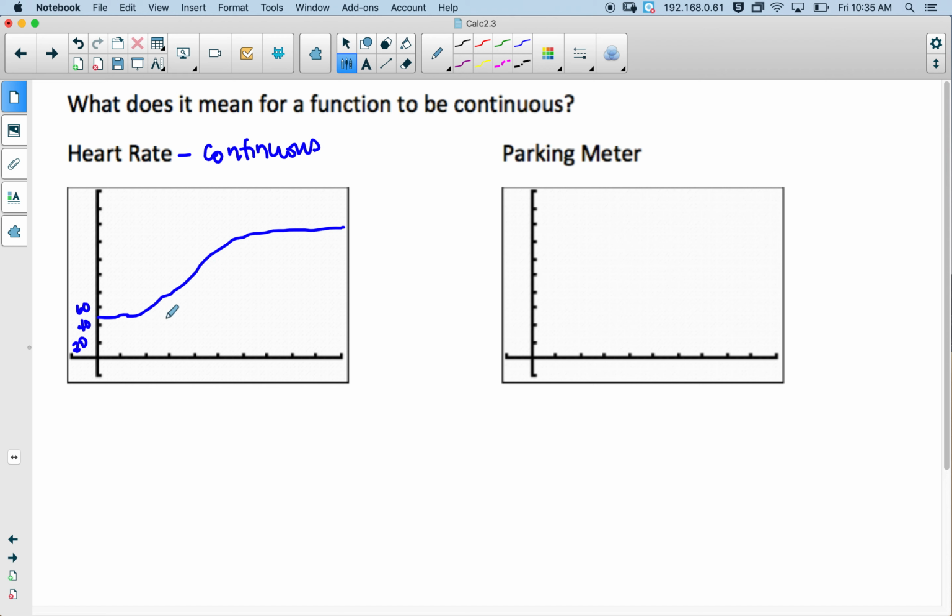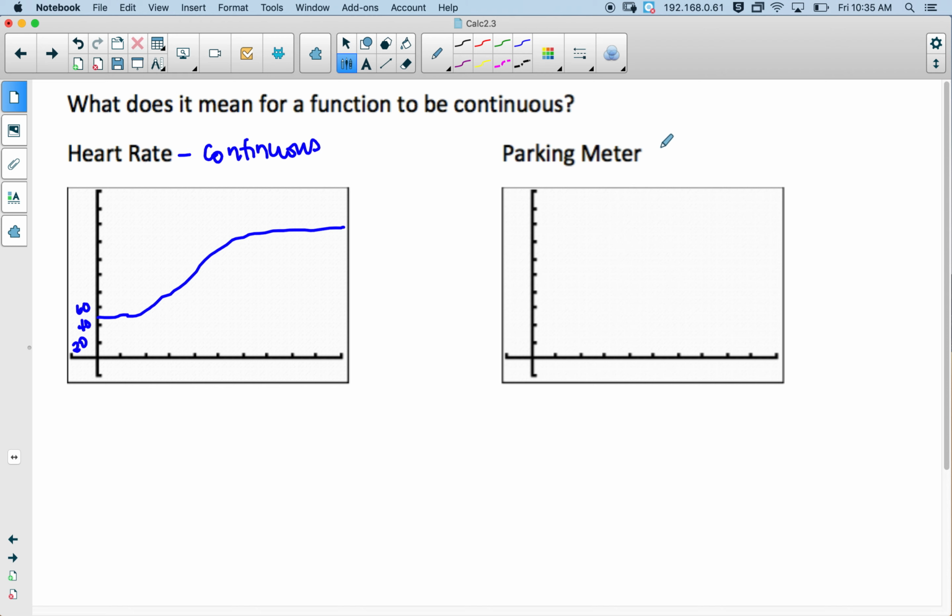That's true like of height as you grow. Maybe at your doctor's appointment, you were 5'8", and then the next year you were 5'10". Well, you didn't just go from 5'8" to 5'10". You were all those heights in between over that year-long period. So that's continuous. A parking meter is not continuous.